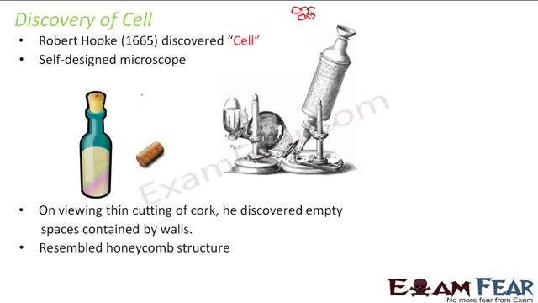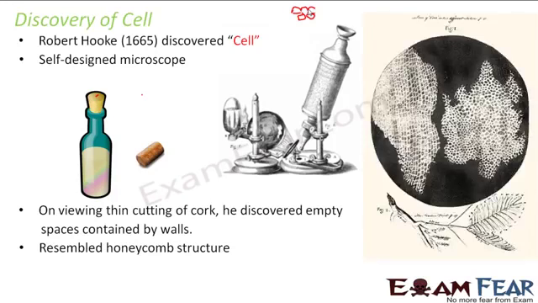Now, in one of the books written by Robert Hooke, we get a picture of how exactly it looked at that time. So see, this is the real picture. This is how it actually looked at that time. It is printed in one of his very famous books. So this kind of structure was observed. You can see empty spaces enclosed by walls, and so on, right? So these empty spaces were termed as cells by Robert Hooke. Robert Hooke was the first one to coin the term cell.